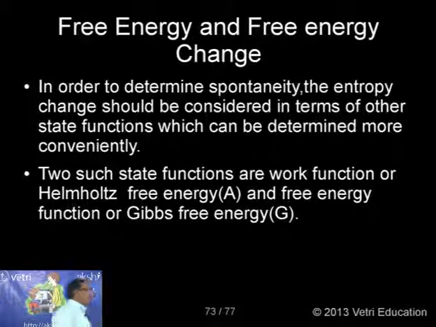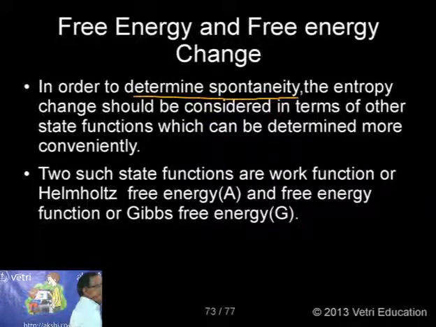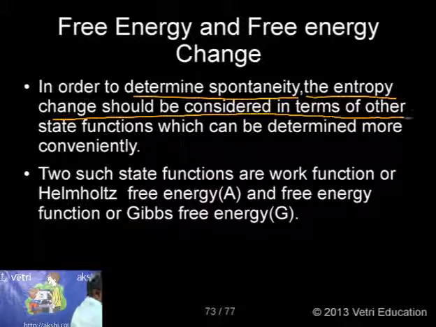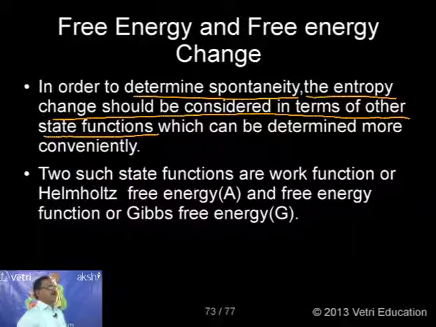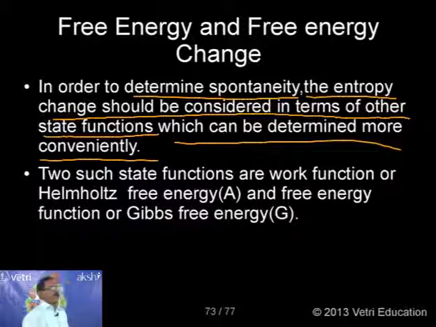So what do we need? How do we determine the spontaneity? In order to determine spontaneity, can you follow? The entropy change should be considered in terms of another state function. Instead of delta S, we can use some other state property which can be determined more conveniently and accurately. For isolated systems it works, but for open systems delta S of the surroundings cannot be measured. So instead of delta S, we can introduce another term that can be measured easily.